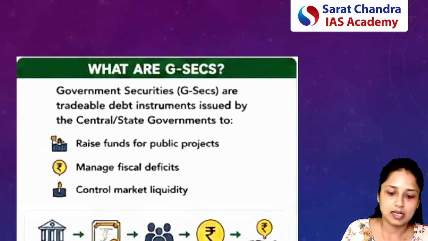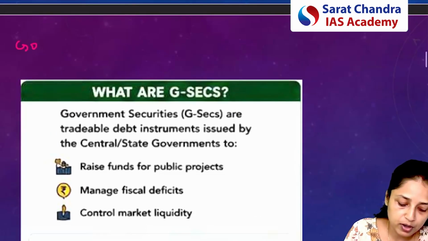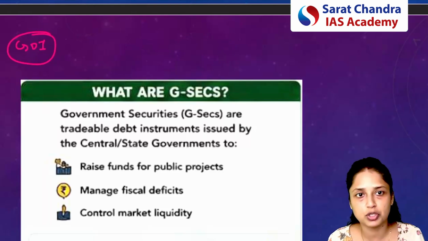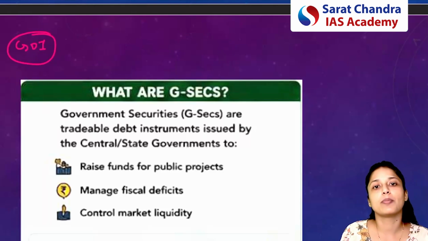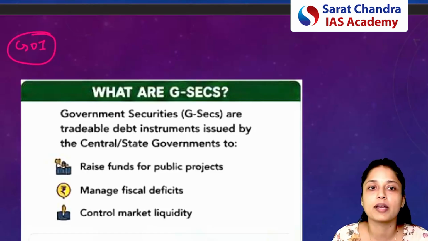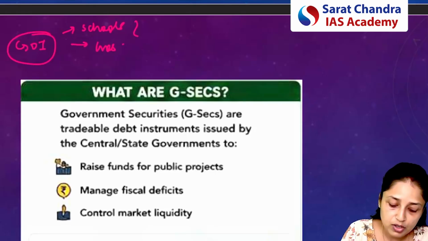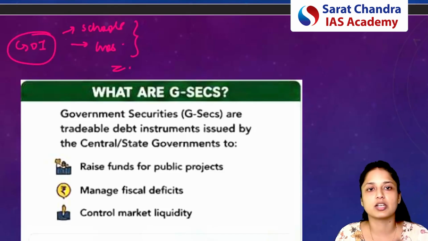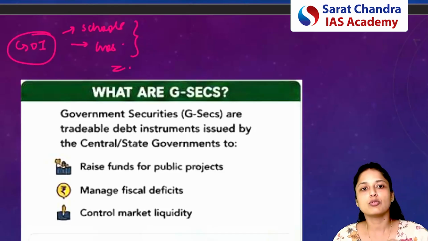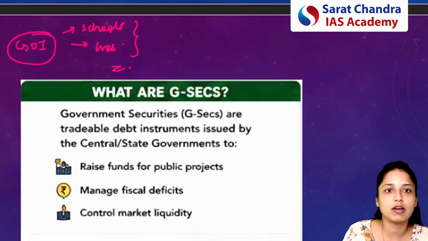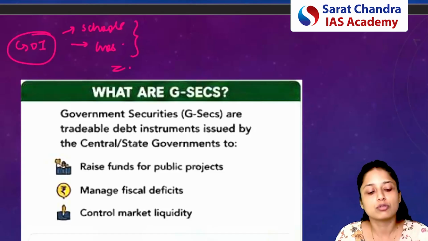If we talk about the government of India, as you know, the government of India has various objectives and various duties. For example, the government wants to build various social and economic infrastructure, like schools, hospitals, etc. To build all these kinds of infrastructure, the government needs money. And as you know, many a times India will be in deficit in the current account as well as the capital account.